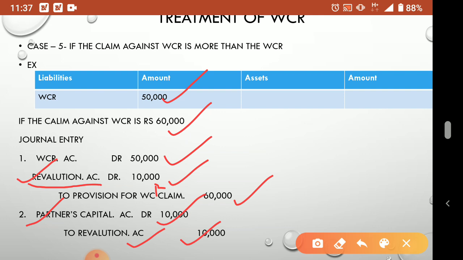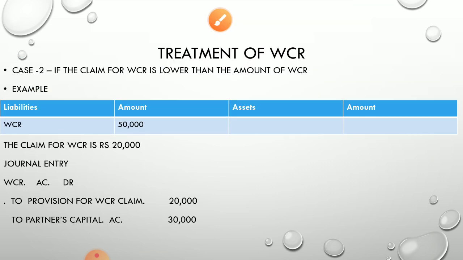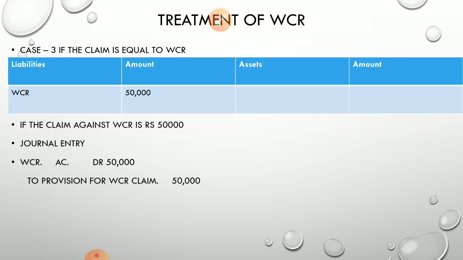Okay. Again I am telling, when you solve a question, don't write partners' capital account together. Suppose A, B, C are there, you have to write A's capital, B's capital, C's capital. In which ratio? Old ratio. You share it and put it there. Understood? So these are the situations of WCR. First, what if there is no claim? Second one is if the claim is equal. Third is if the claim is lower than the WCR.